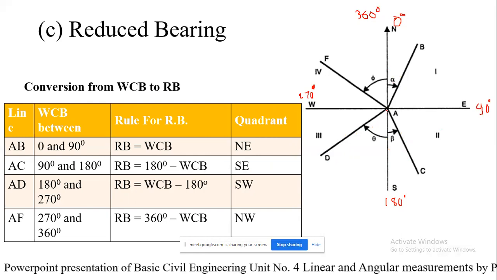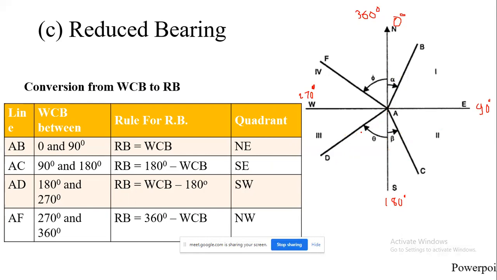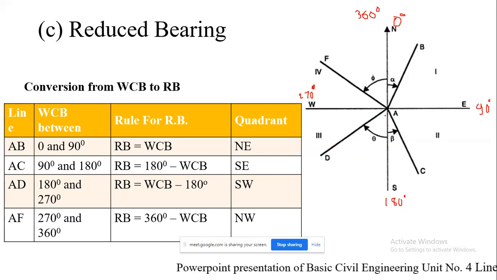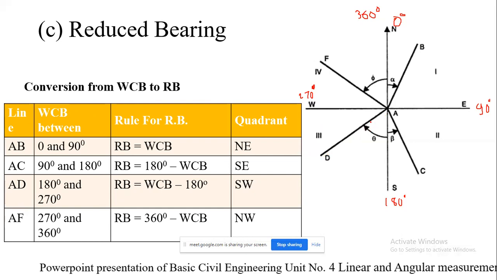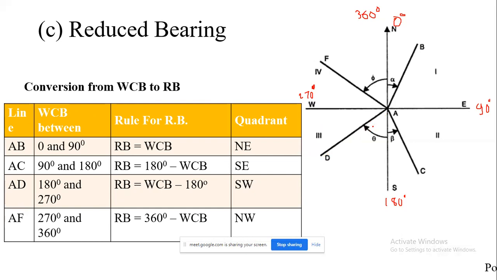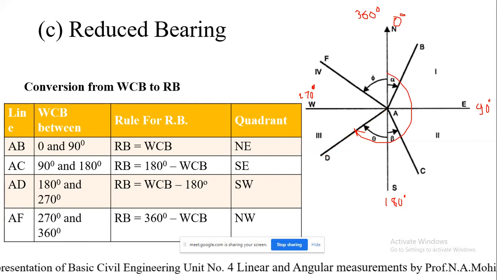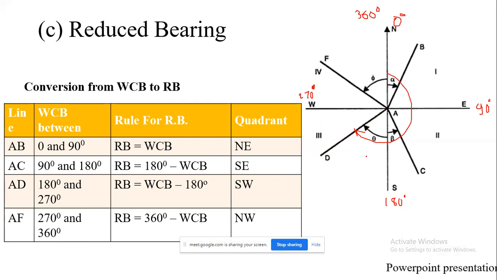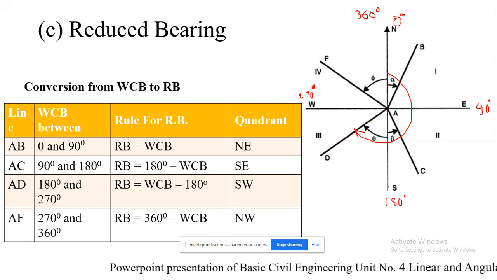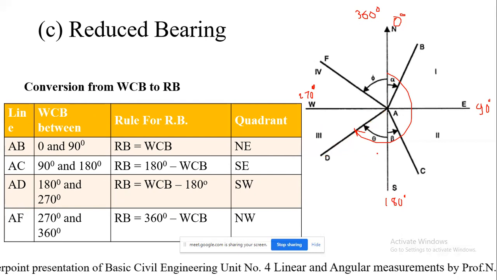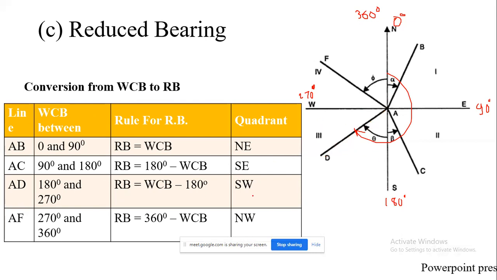Whereas when the survey line is going to lie in the third quadrant, that is AD, the angle is between 180-degree and 270-degree. Okay, so in order to convert the corresponding WCB into RB, we are going to deduct 180-degree from the whole circle bearing, because we have this angle. And you will get the said quadrantal bearing or reduced bearing. That is south angle theta west, which I have written here.